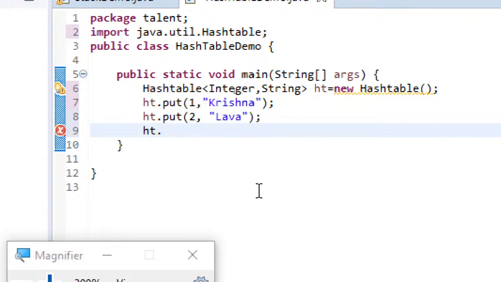We have to use put only for adding elements. Let's just add this third element and we will see other operations.